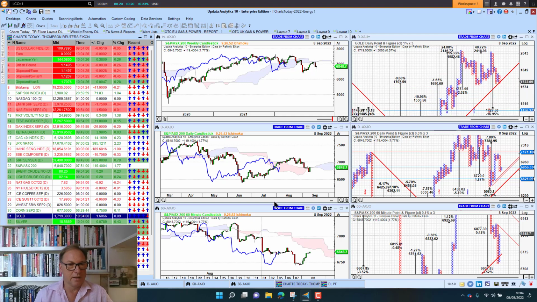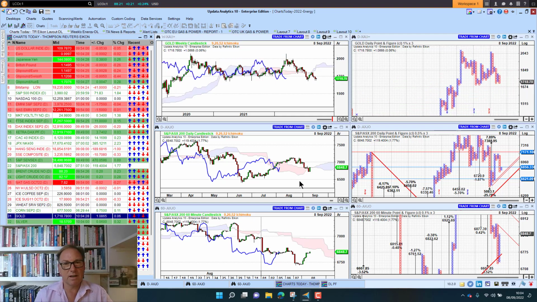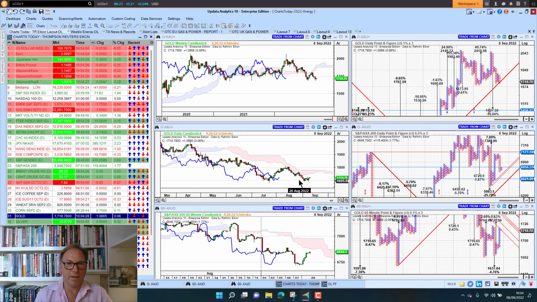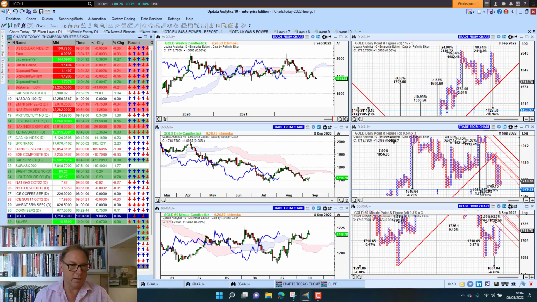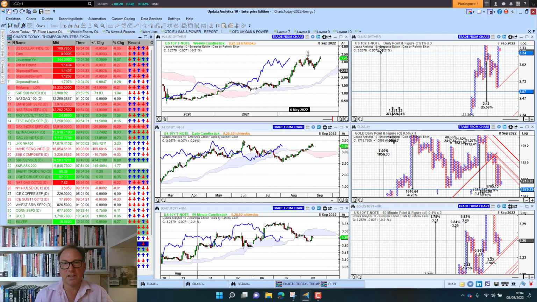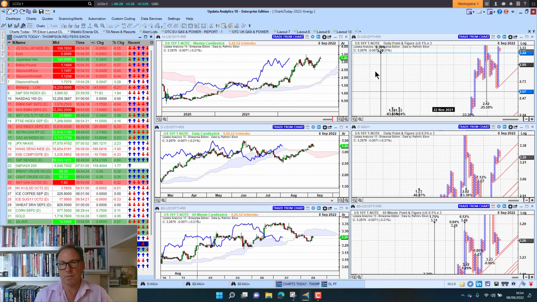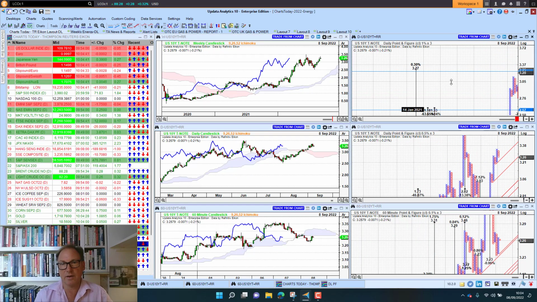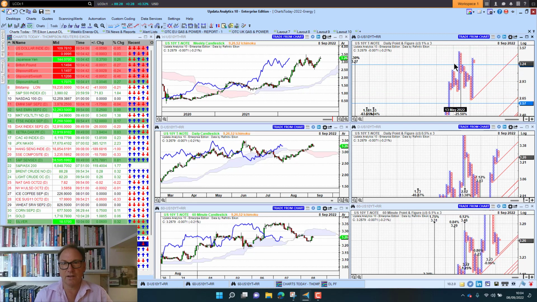Gold just sitting above the 1700 level, just really can't move above there, so we've just got to wait for the break there. US 10-year yield sitting at 3.25%, just nudging new highs there. And of course, we've got big targets here. 3.27 was the target given, and we met that. So we've just got to watch that.